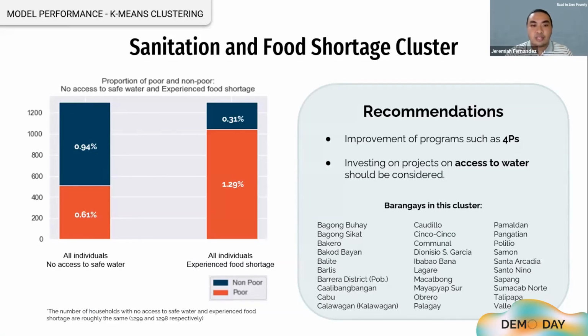In addition to that, investing on projects that will make safe drinking water more accessible could be very beneficial. While these clusters put the barangays into different categories, it's worth noting that they're still quite similar and could share the same problems as the others. That being said, a solution recommended for one cluster is not exclusive for that cluster alone.